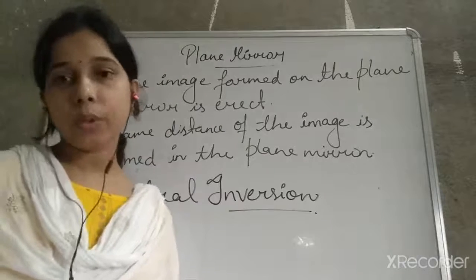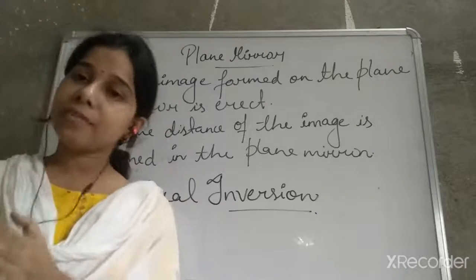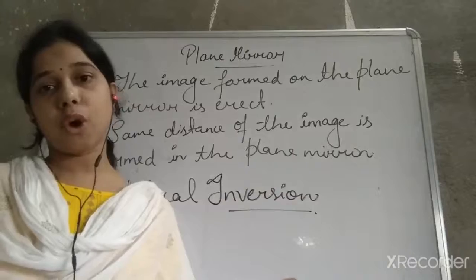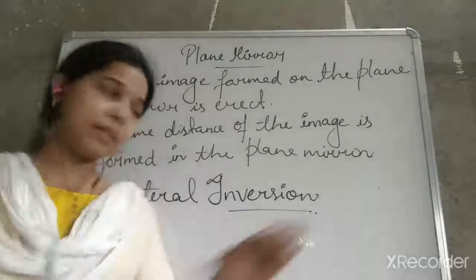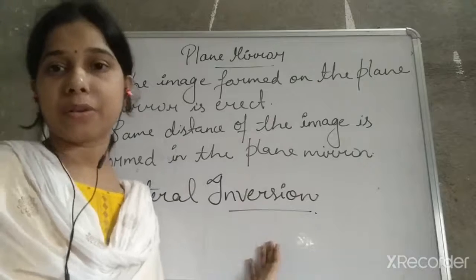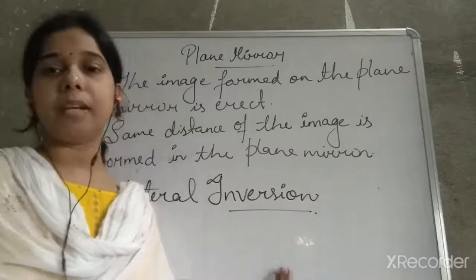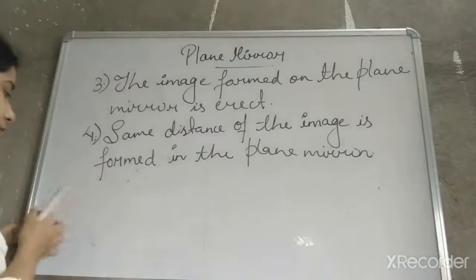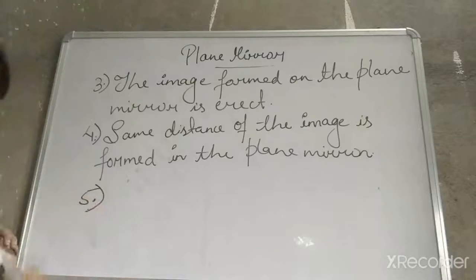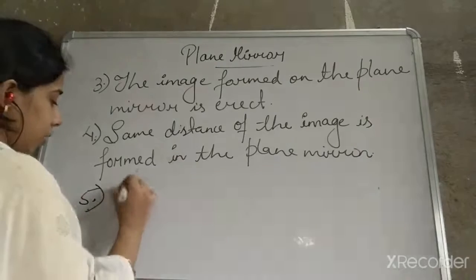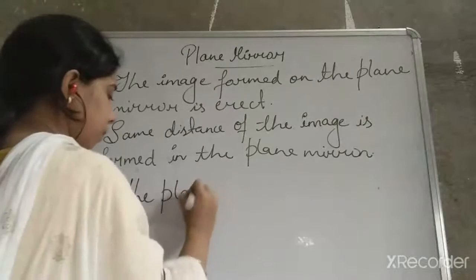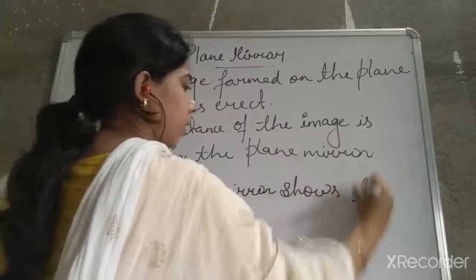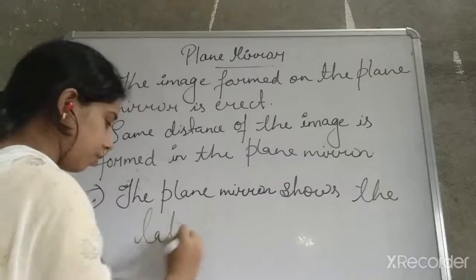Reversal of the side of the object, due to which the left side of the object appears to be at the right side and the right side of the object appears to be the left side. That process is known as lateral inversion. And if you see in the plane mirror, it shows lateral inversion. So the last point, that is the fifth point in the characteristics of the plane mirror, is that the plane mirror shows lateral inversion.